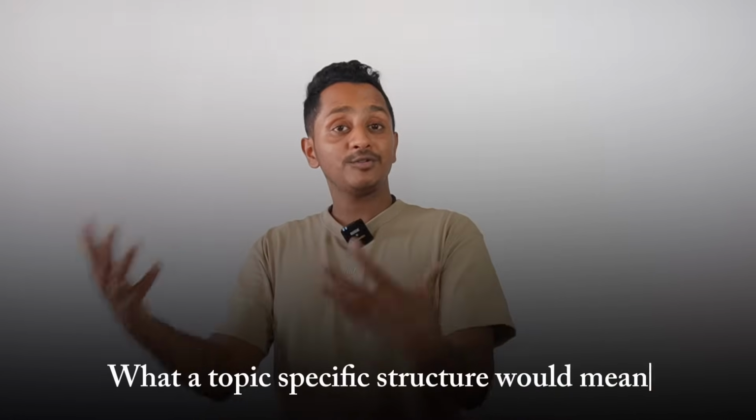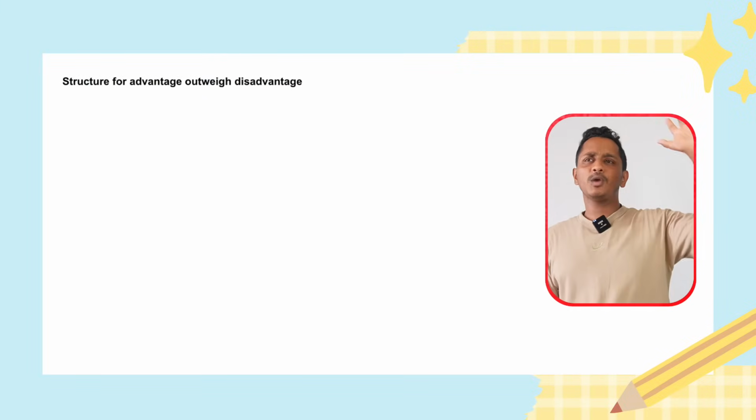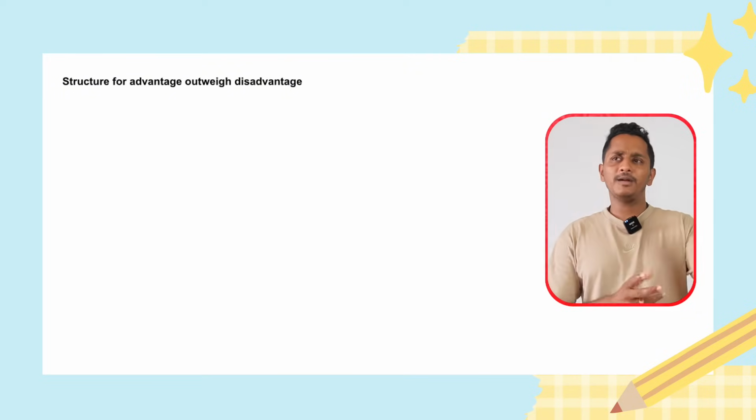Today in this video, I'll give you a small snippet of what the topic specific structure would mean. Probably in the coming days, I'll come up with new structures for topic specific kinds of questions. You can follow that, but for now, let's unveil a new structure with respect to a particular type. Let's say the structure for advantages outweigh disadvantages. These days people are doing a lot of online shopping. There are many advantages and disadvantages for the same.